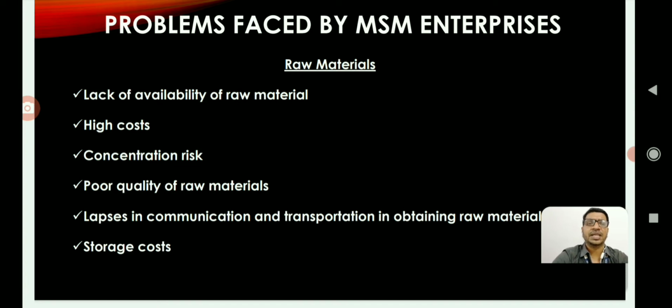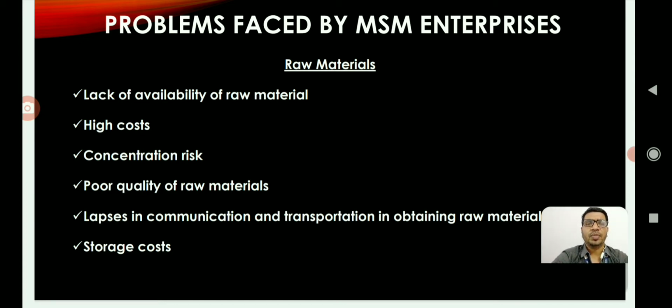Third one is concentration risk. Generally small entrepreneurs are dependent on either one or two vendors. If these vendors increase the price or they may not supply it properly to the enterprise, obviously it affects the overall production system of the enterprise.